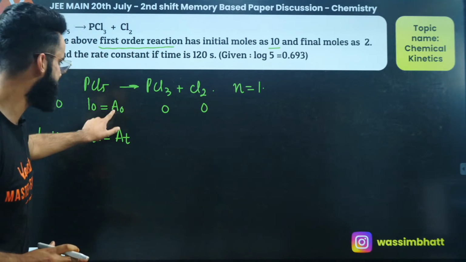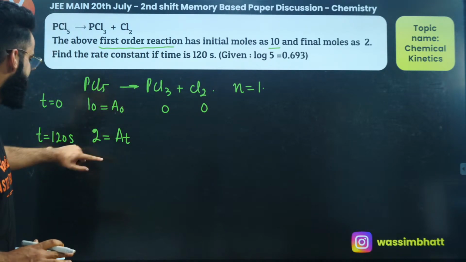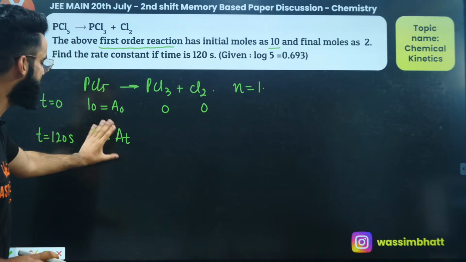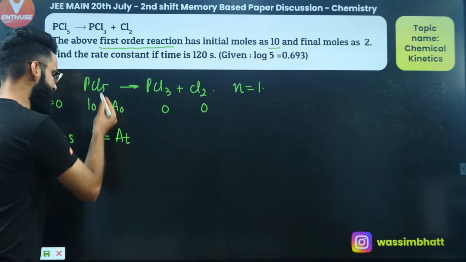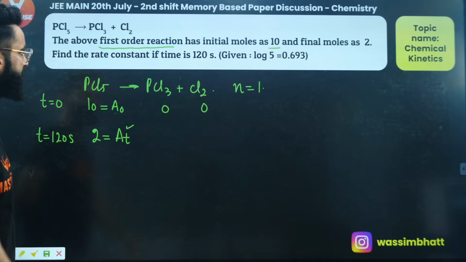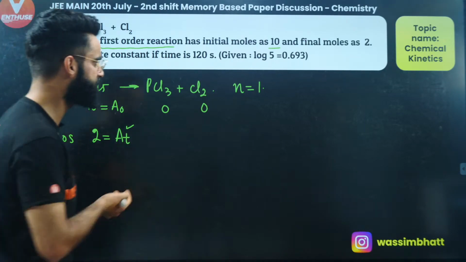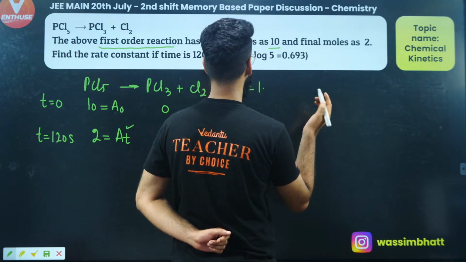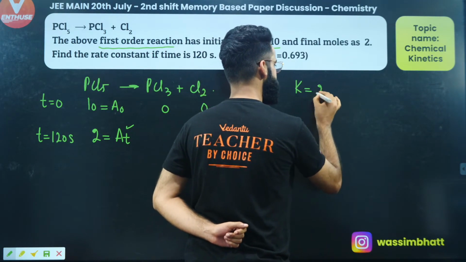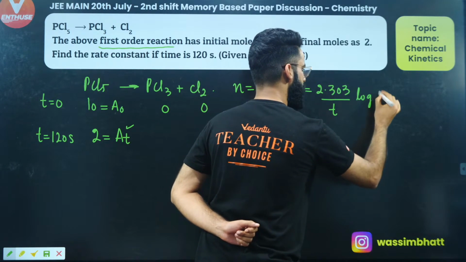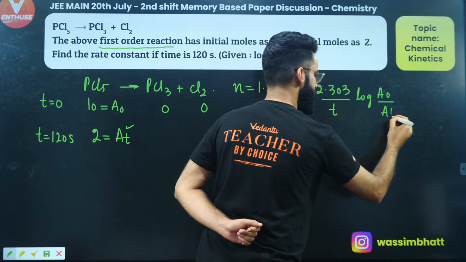The initial moles of reactant would have been given as 10, right? And after 120 seconds, there will be 2 moles of PCl5 left in the container, and the moles of reactant left at any time is represented by A. What am I supposed to calculate? Rate constant. The question was very simple. I would have simply used the integrated rate equation for first order kinetics, which is K is equal to 2.303 divided by t, log of A0 divided by A, right?